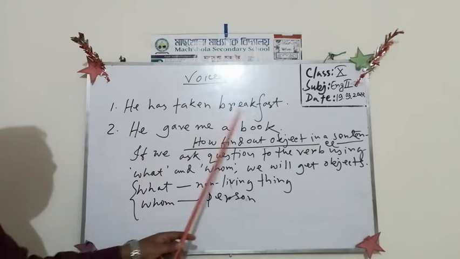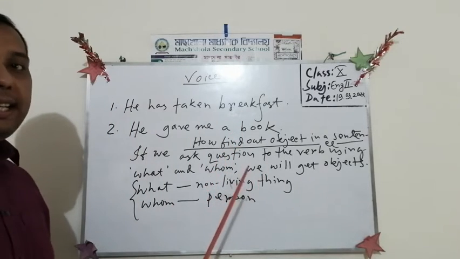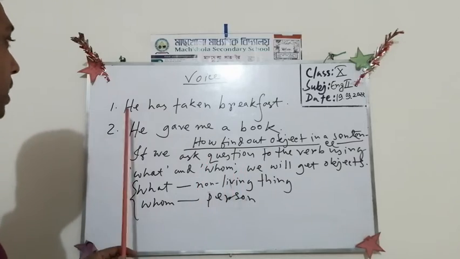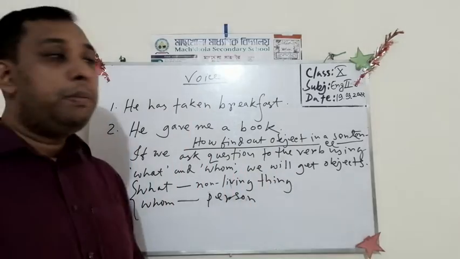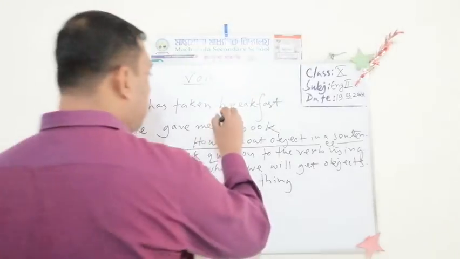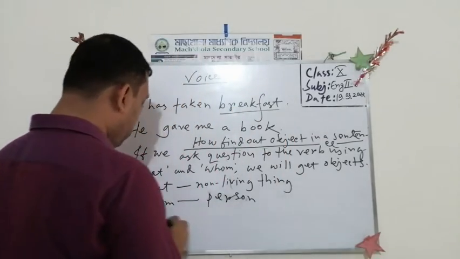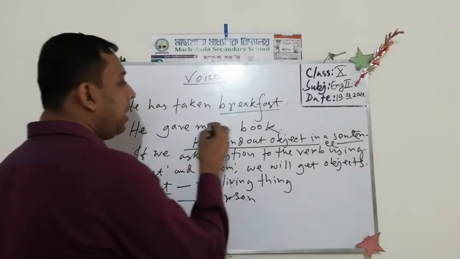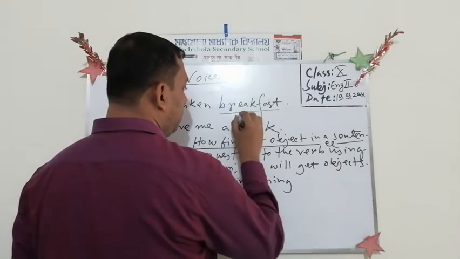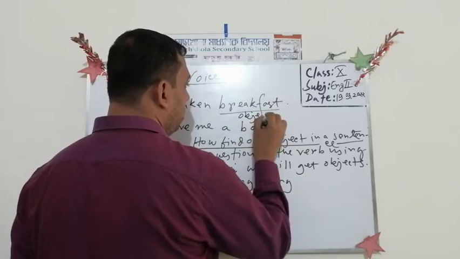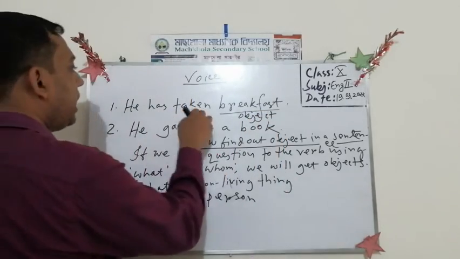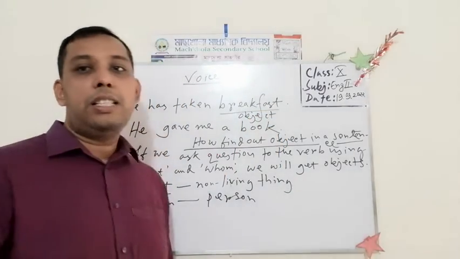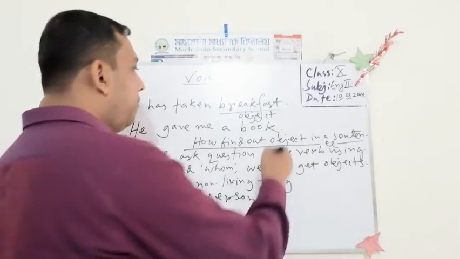He has taken breakfast. So what has he taken? He has taken what? Because this is not a person, we have to use what when asking the question. So this is an object. He has taken what? Breakfast. So breakfast is the object.